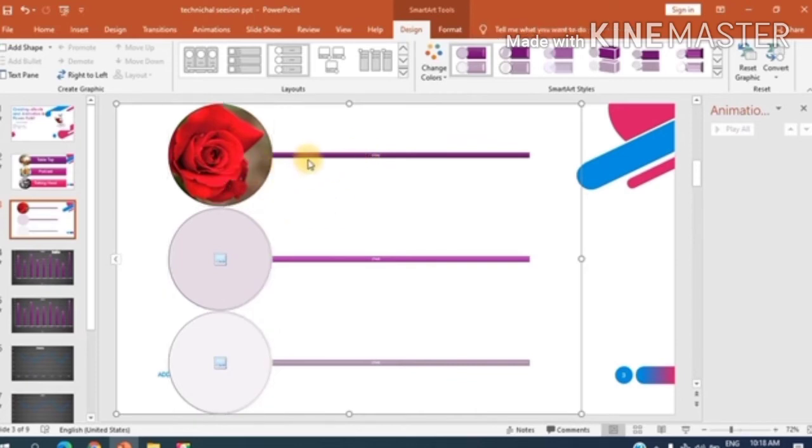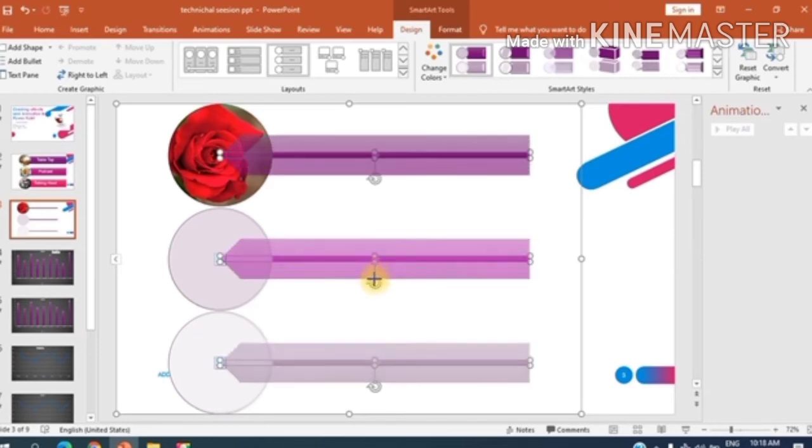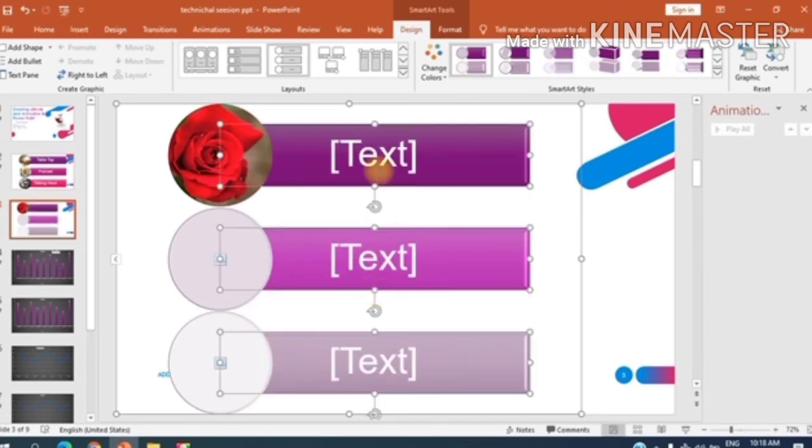This is the right size now. But see the boxes. We have to change the size of the box also. Again I will repeat the same procedure. Press the shift button and select all the 3 boxes and enlarge them. Yes. Now this is the exact size I wanted. This is how we can insert the images. Now I have to add images to the remaining 2 circles also. I will repeat the same procedure. So I am fast forwarding.